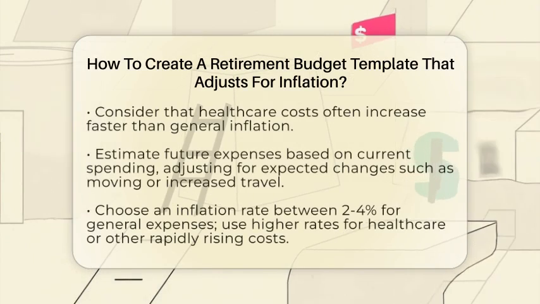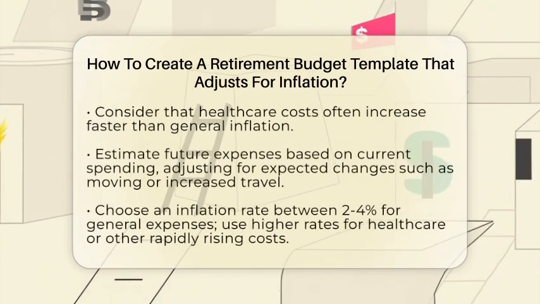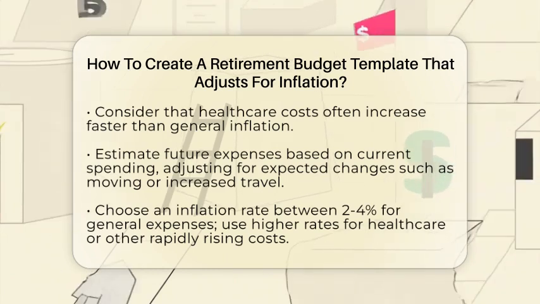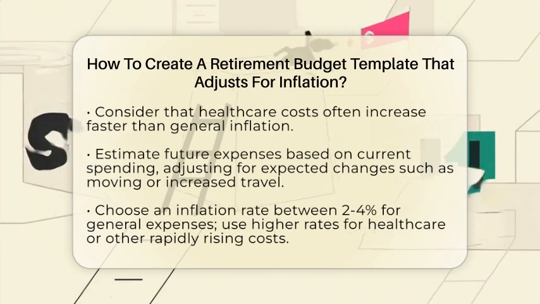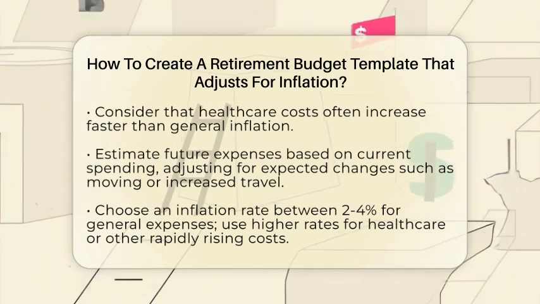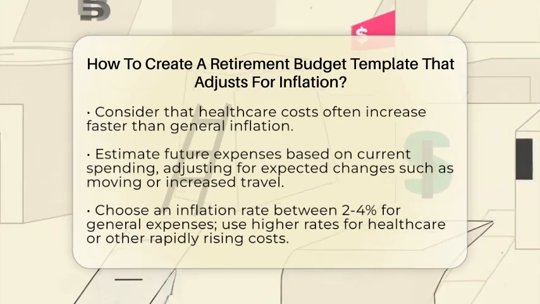Next, estimate what these costs will look like in retirement. For example, your mortgage might be paid off, but healthcare costs could go up significantly. Use your current spending as a baseline, then adjust for expected changes. If you plan to travel more or move to a different location, include those costs too.